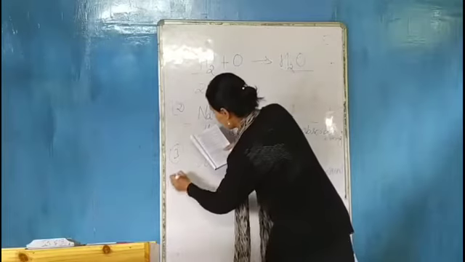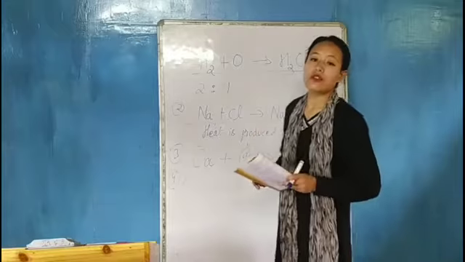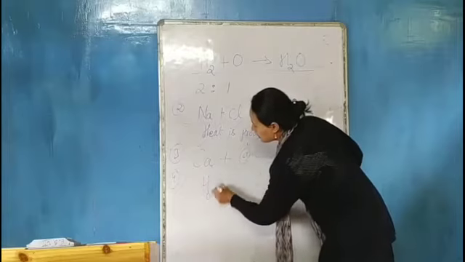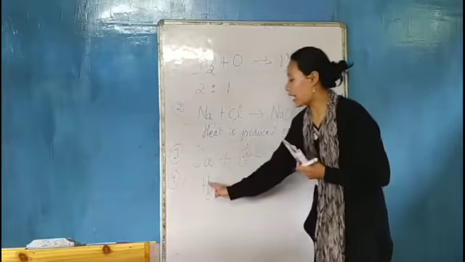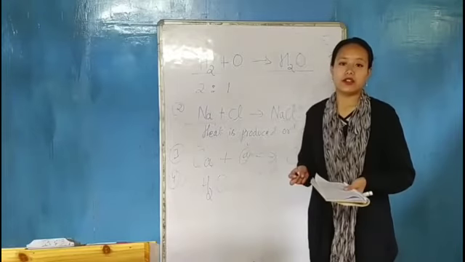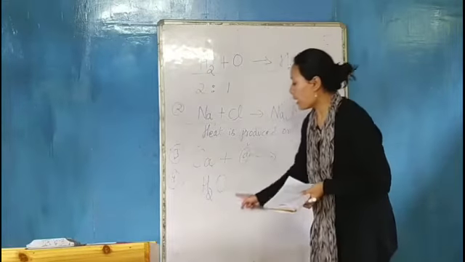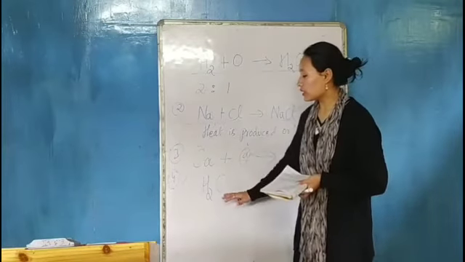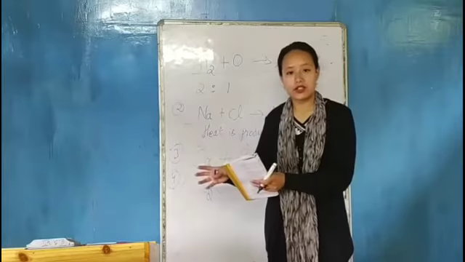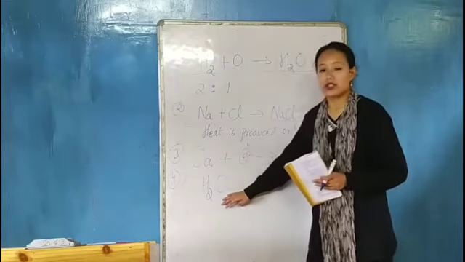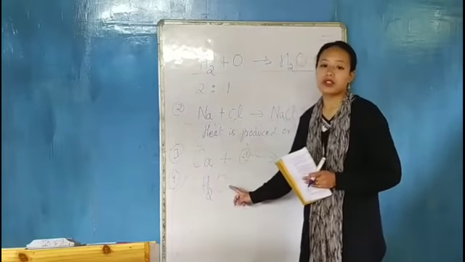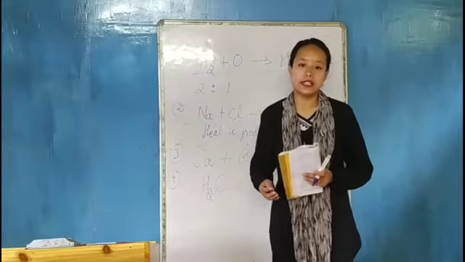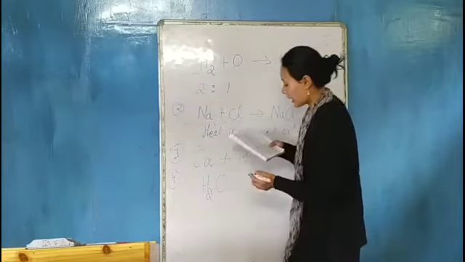Now, number 4: the constituents of a compound cannot be separated easily. When you take the example of simple water, you cannot separate hydrogen and oxygen very easily. To separate hydrogen and oxygen, you have to apply a strong chemical reaction. Only then can the hydrogen and oxygen be separated. So a compound cannot be separated very easily. This is the fourth characteristic.